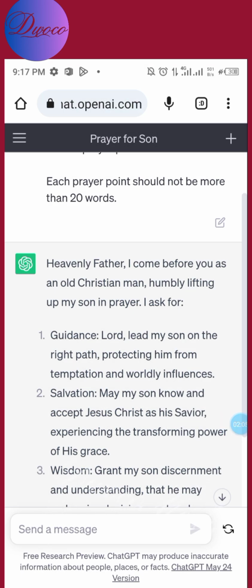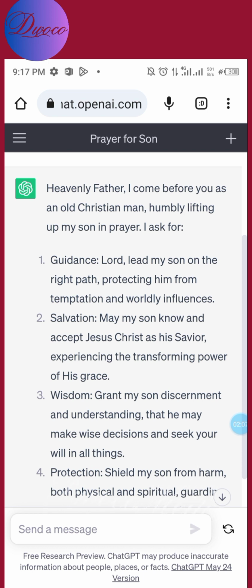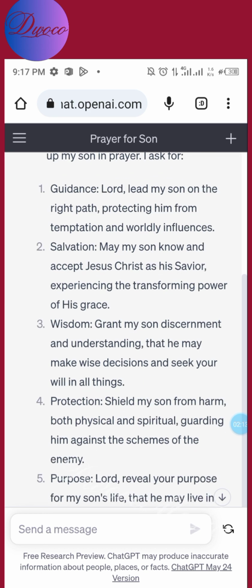Now you may want to know how I do that. I use a screen recorder. Using my screen recorder, I'll pray this prayer. After I pray the prayer, I convert it to MP3, that's audio voice. So follow me closely as I do that.